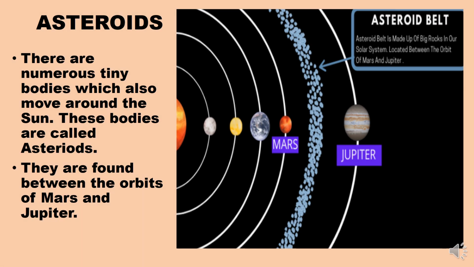Now consider some other elements of our galaxy. Asteroids. These are numerous tiny bodies which also move around the sun. These bodies are called asteroids. They are found between the orbits of Mars and Jupiter. See in this picture, there are many asteroids between Mars and Jupiter. It is also called the asteroid belt.